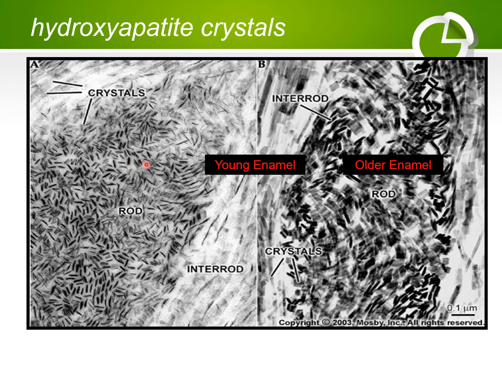This picture shows the hydroxyapatite crystals in the newly formed enamel. These are small crystals, and in older enamel, the crystals are hexagonal in shape. These are crystals in the interrod substance, and these crystals are in the rod. These are also the crystals in the rod, and these in the interrod substance. They are different in orientation.